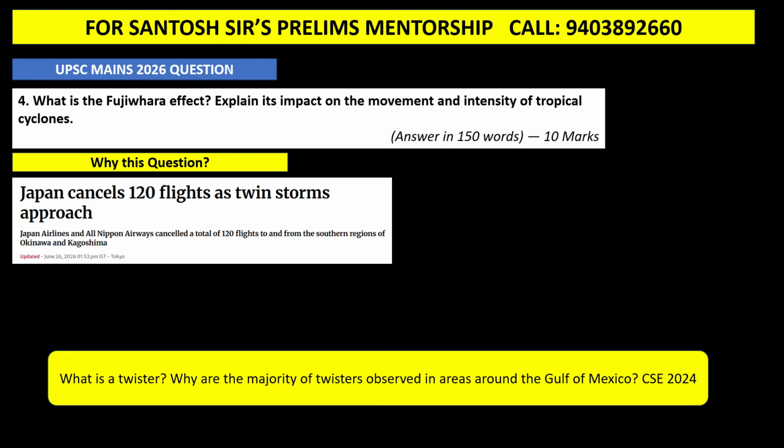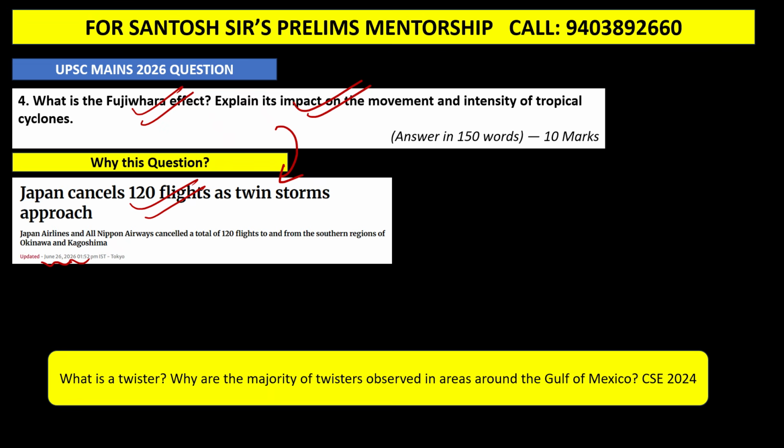Next, you can see the question: Fujiwara effect. Explain the impact on the movement and intensity of tropical cyclones. Guys, this is also taken from the current affairs. You can see here 22nd to 26th of June 2026. Japan cancels 120 flights as twin storms approach.